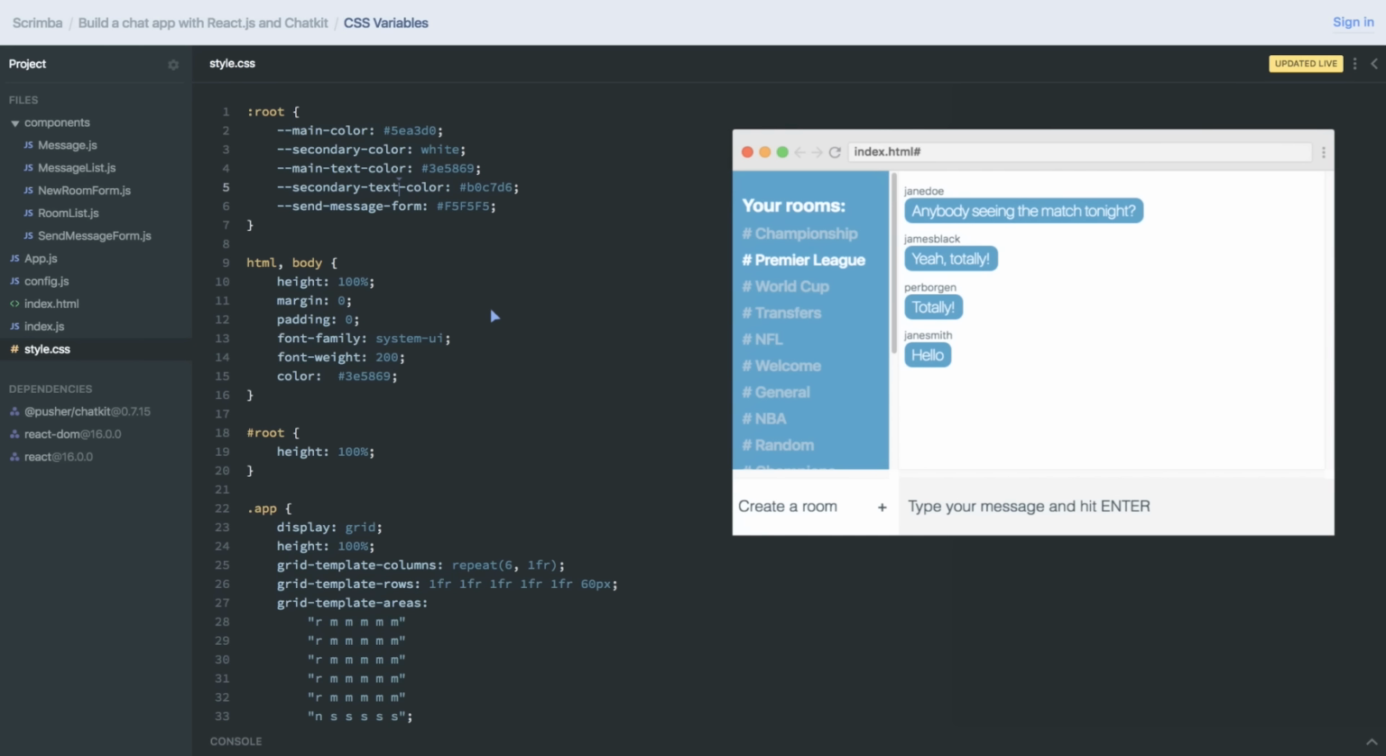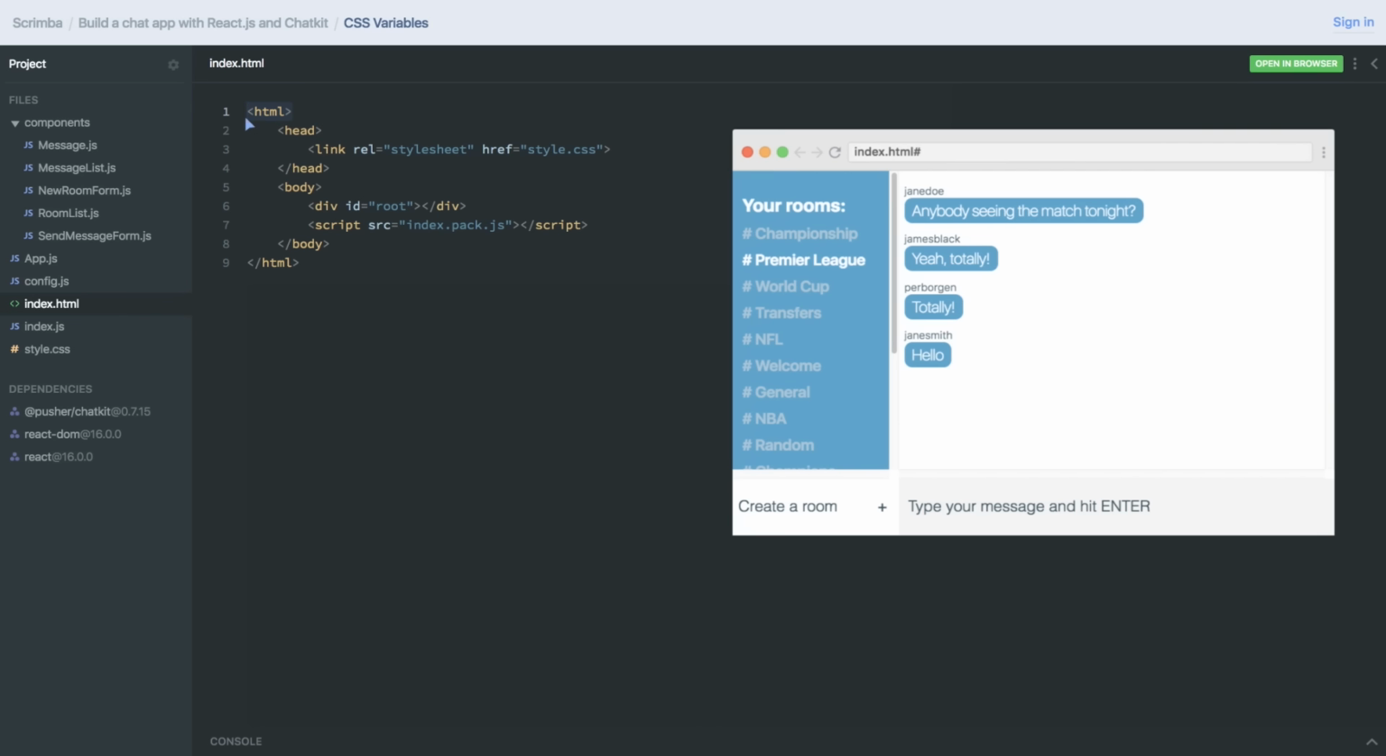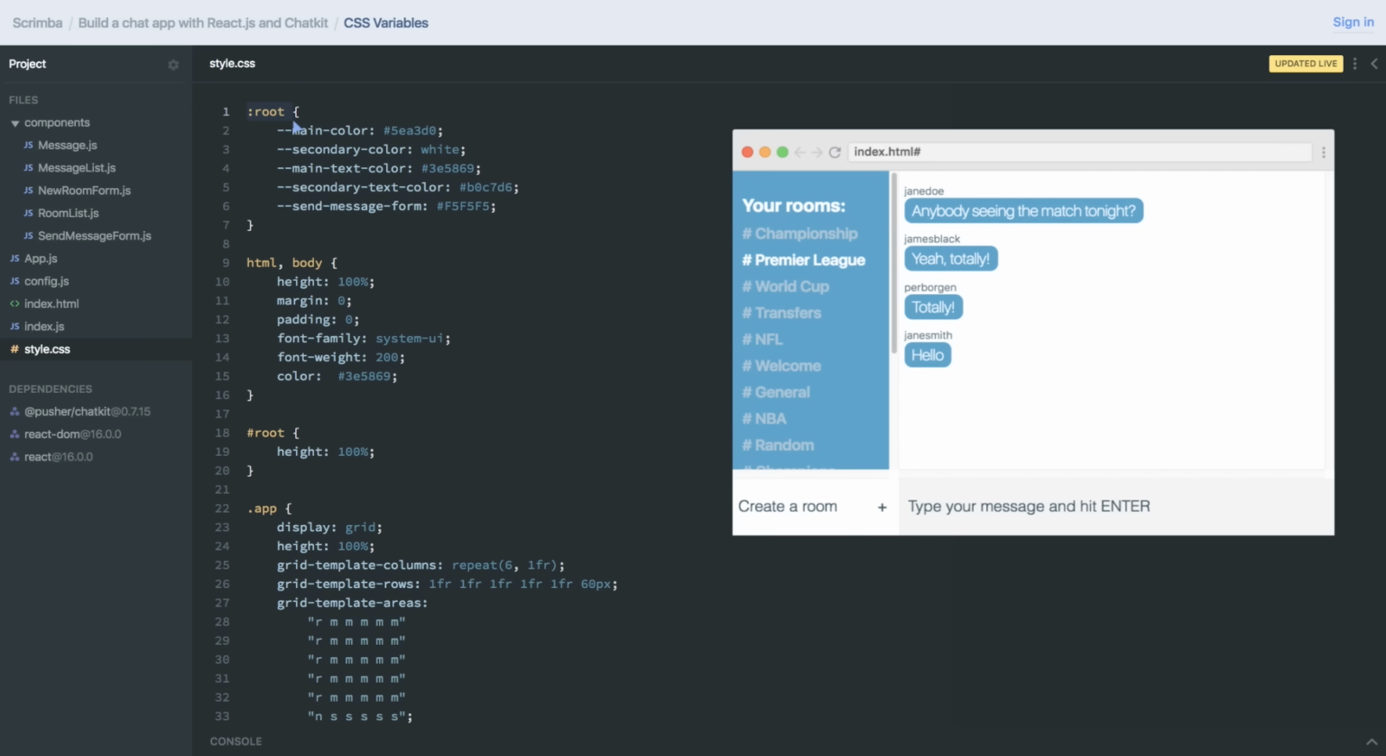Hey, in this lecture, we're going to have a look at CSS Variables, which I'm using to set the colors for the chat room. And if you haven't seen CSS Variables before, they work like this. So first, you need to define the scope of your variables. Here, we're selecting the root tag, which selects the root element. And in our case, that is the HTML element itself. So that means that these apply for our entire application.